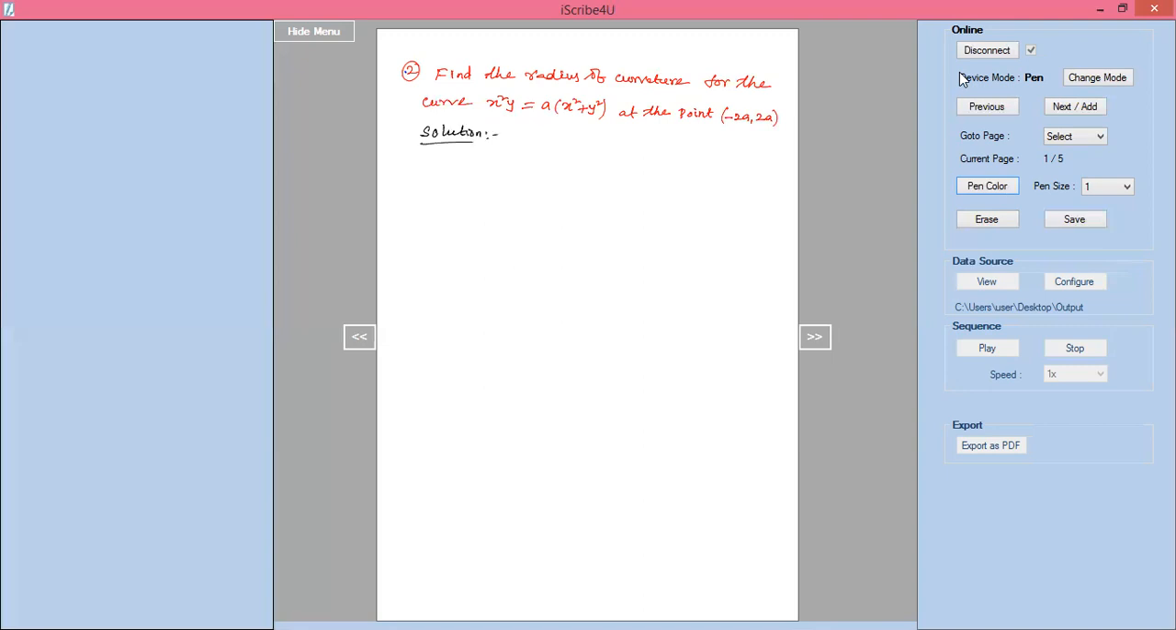Here the given curve is x square y equals a into x square plus y square, at the point minus 2a comma 2a. This is x, this is y. I'll consider x square y equals a into x square plus y square as equation 1.